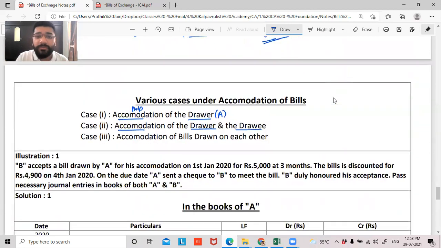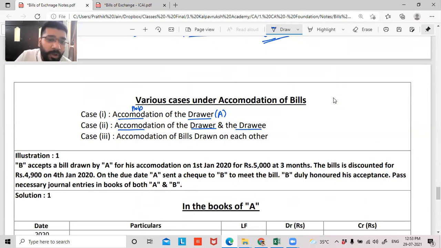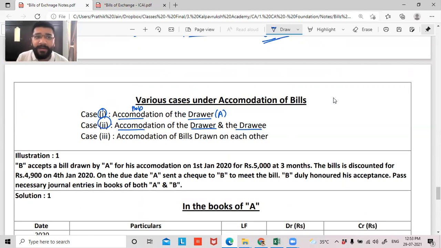Out of 3 cases, I've discussed 2 cases with you, 1 and 2. So far, whatever I discussed, guys, do you have any doubts? Guys, do you have any doubts? Are you able to understand the flavor of accommodation of bill? Nandini, yes. Pratiksha, Priyanka, yes, sir. Yes, Shruti, sir. Lakshana. Great. Now the third case: accommodation of bill drawn on each other.